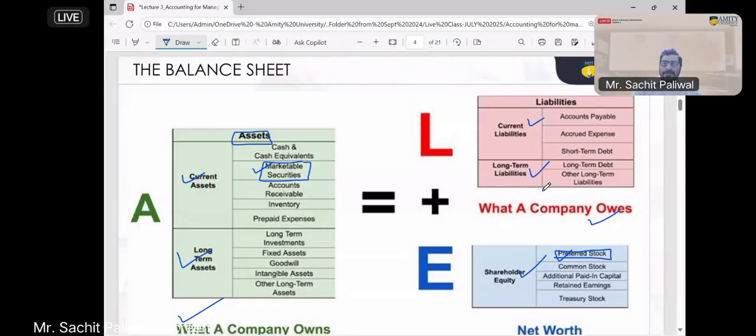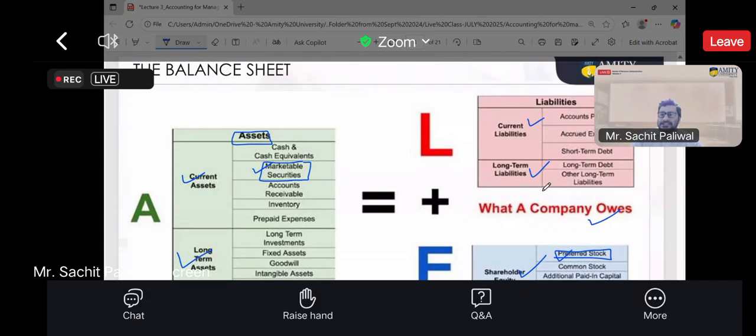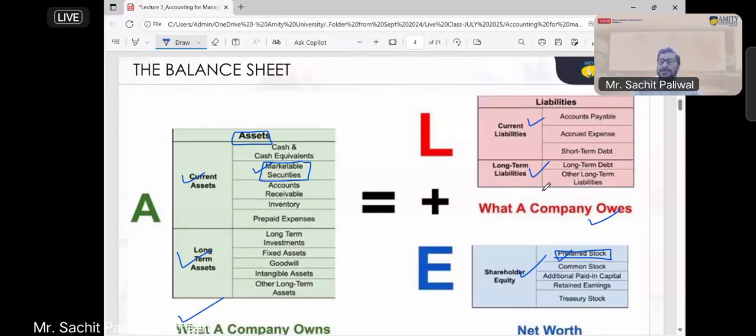Now, Nidhi is asking what intangible assets are. Non-physical assets are called intangible assets, like copyright, trademarks, license, goodwill. These are called intangible assets because they are non-physical. Clear? As mentioned, goodwill is an intangible asset. Patent, yes, a patent is also an intangible asset.